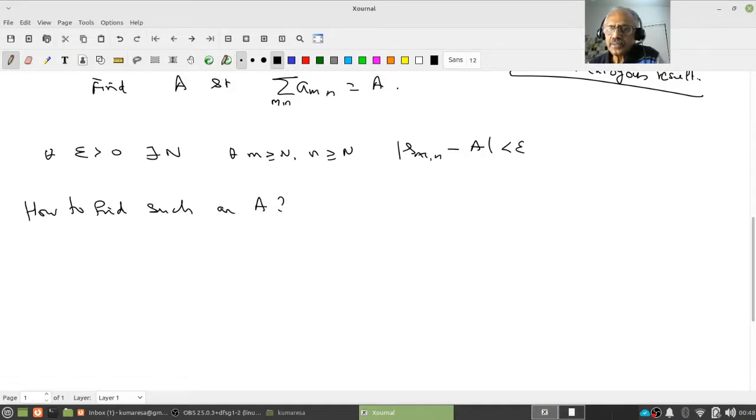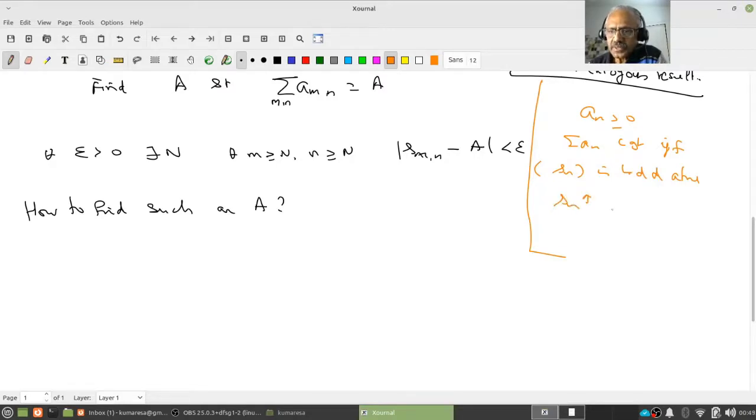Again, go back to the analogous case. If the a_n are positive, the series is convergent if and only if it is bounded above. Notice that S_n is a monotone sequence, so if it is bounded above, S_n is convergent. Where does it converge to? It converges to the LUB of S_n. That gives us an idea.